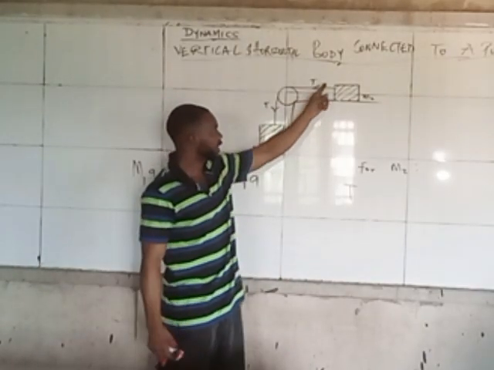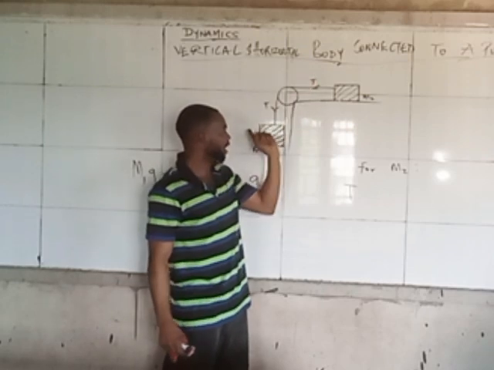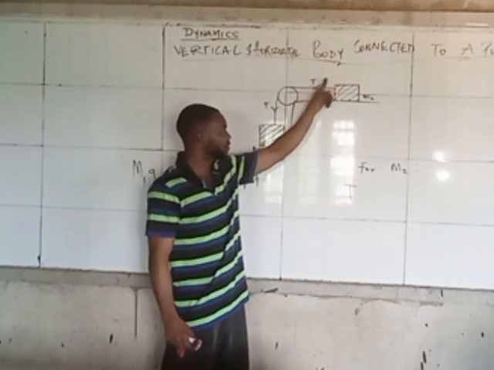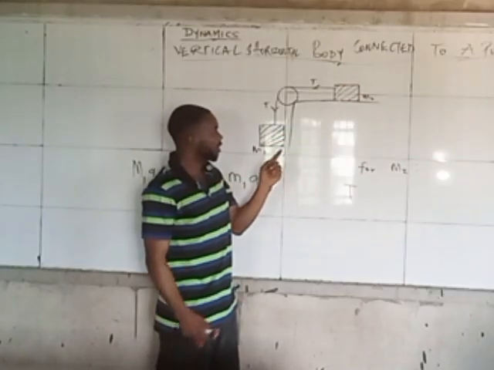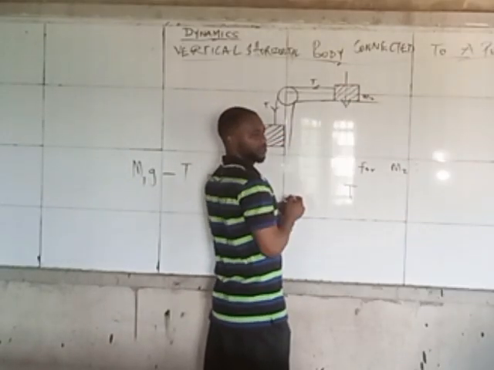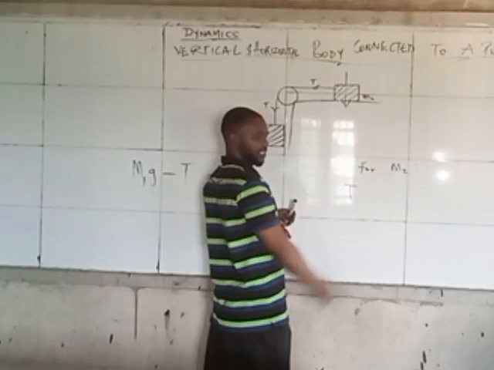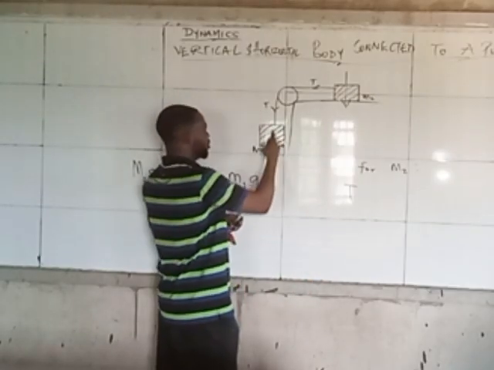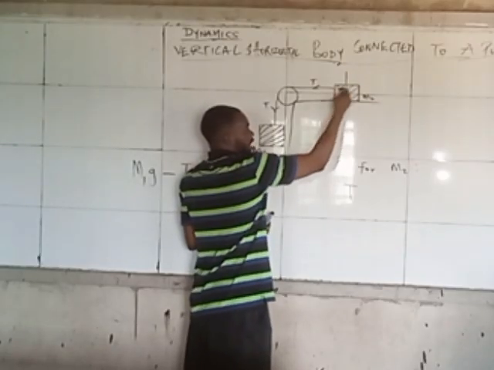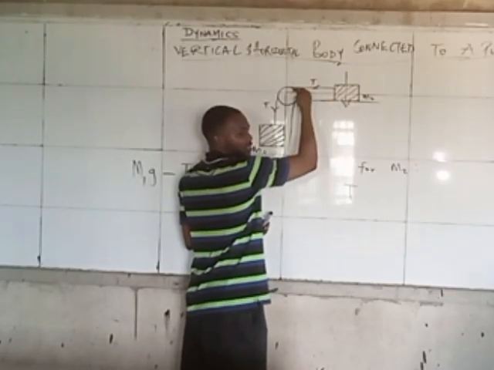It cannot be T minus weight. Do you know why? The weight of this object is acting vertically down, and the weight of everything is acting vertically down. The same thing with this one. So this one's weight cannot act this way. It has nothing to do with this movement.